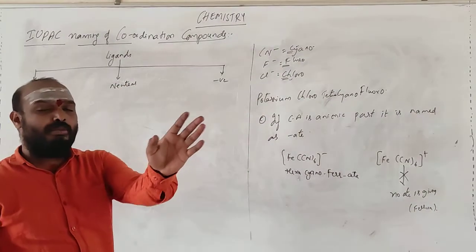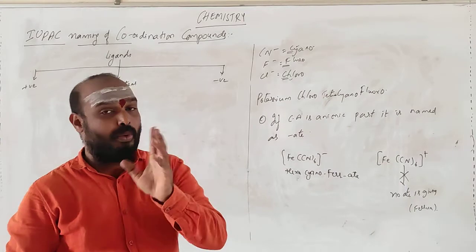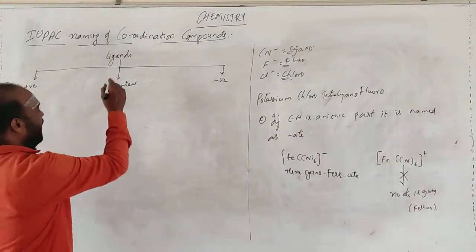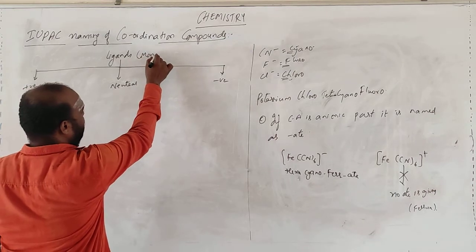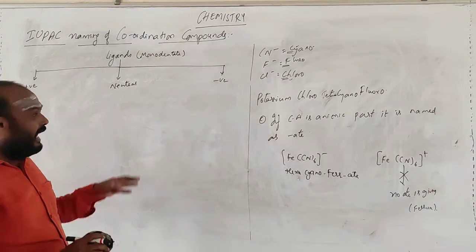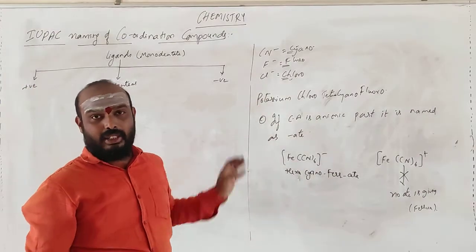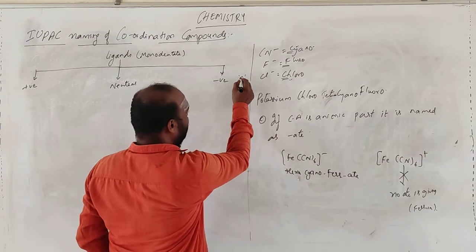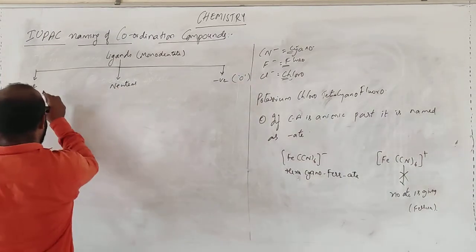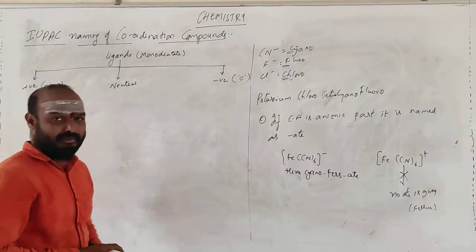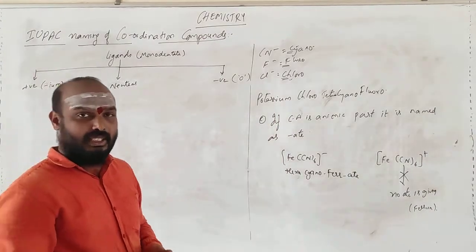I am not talking about monodentate, bidentate, tridentate; now I am talking only with respect to monodentate ligands. Again they are of three types. Whenever the ligand is negative, we will add O. Whenever it is positive, we will add EM. Neutral, nothing. Right?